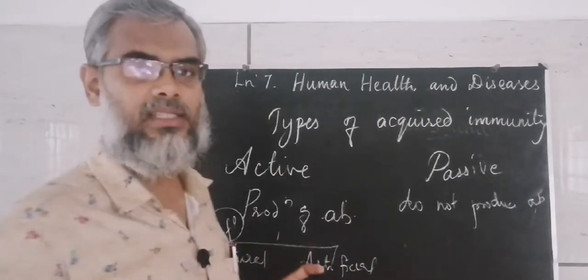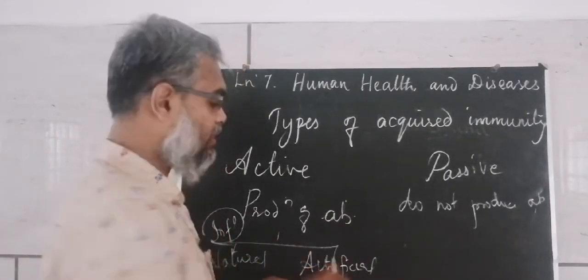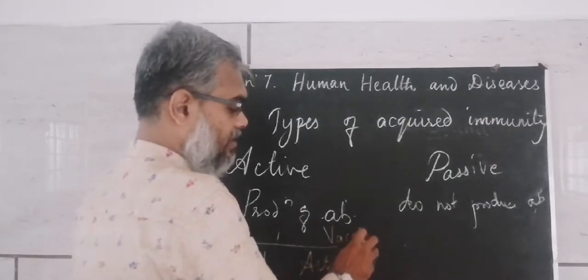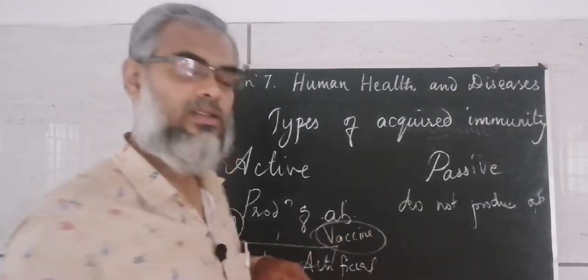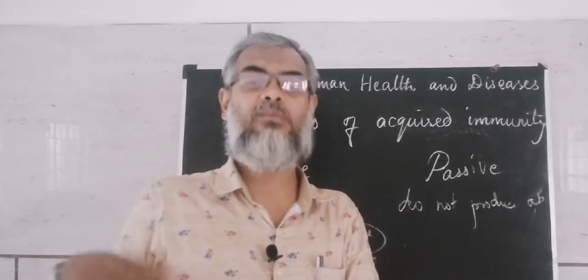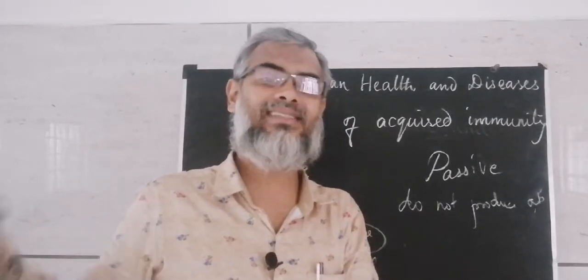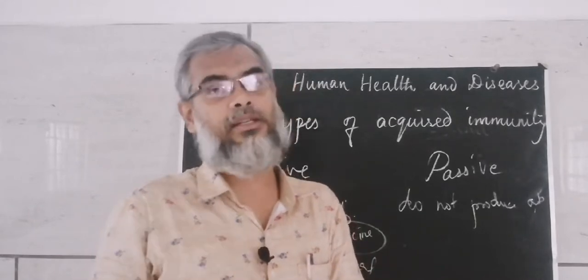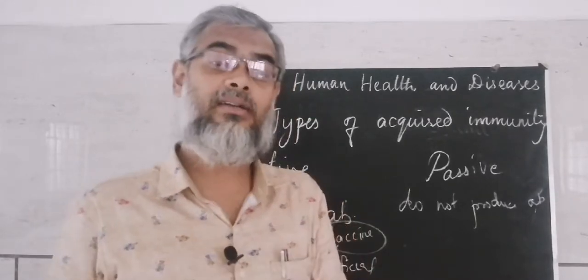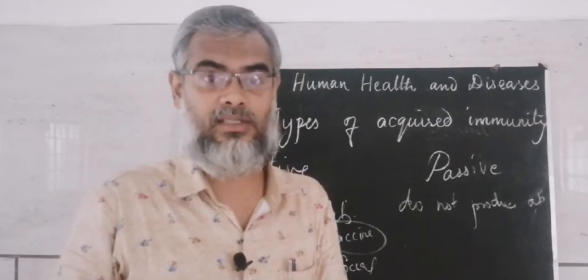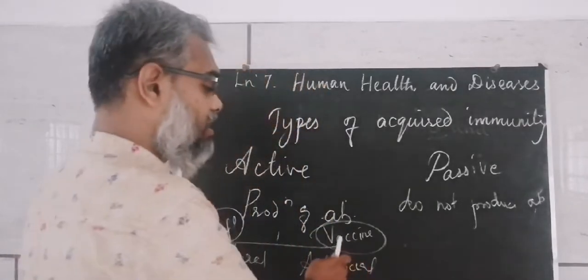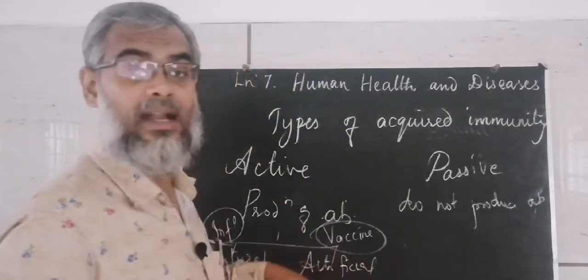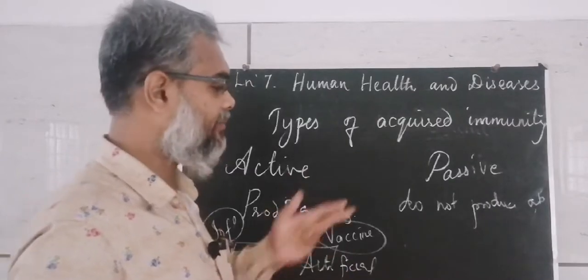Artificial means vaccination. Some vaccine, polio vaccine or some other vaccine, is given and it induces the body to produce antibodies. So our body will produce antibodies. Vaccination is the example for artificial acquired immunity.